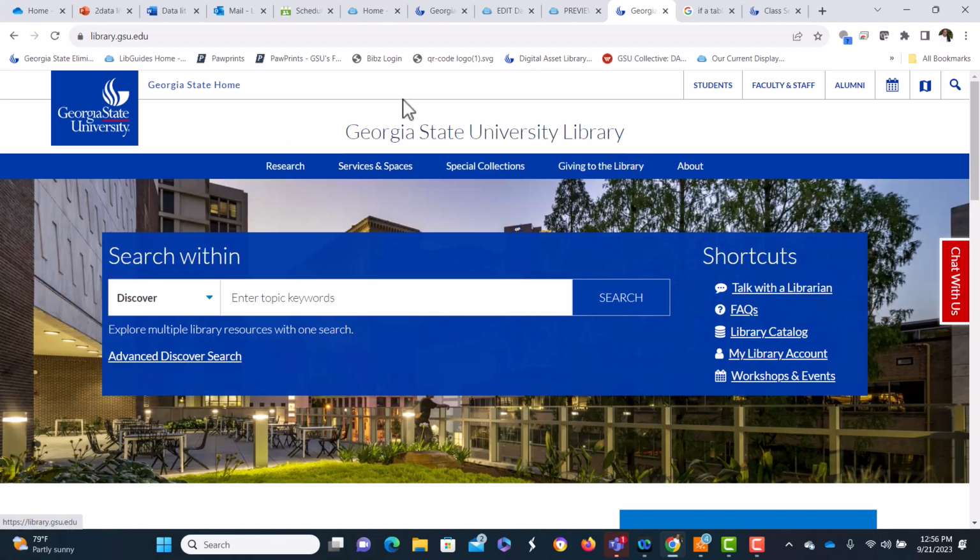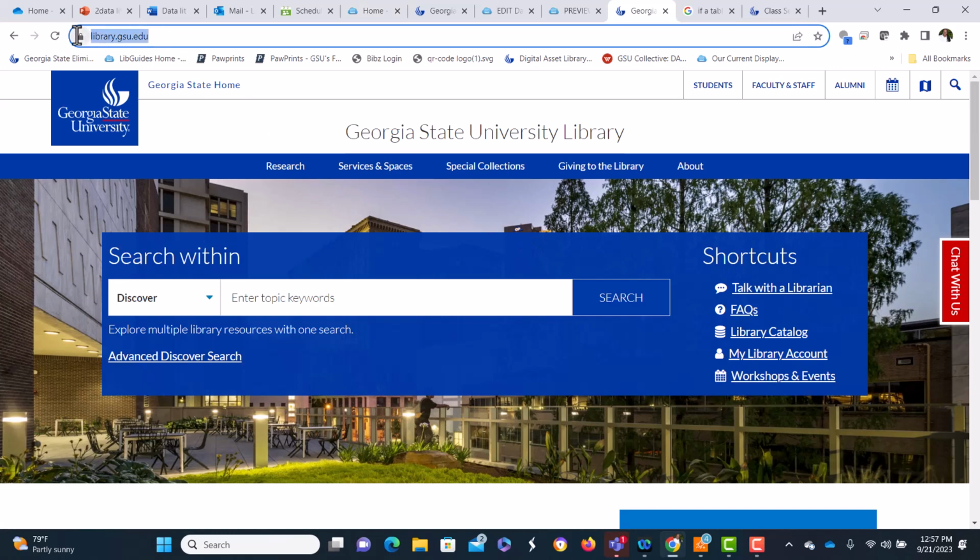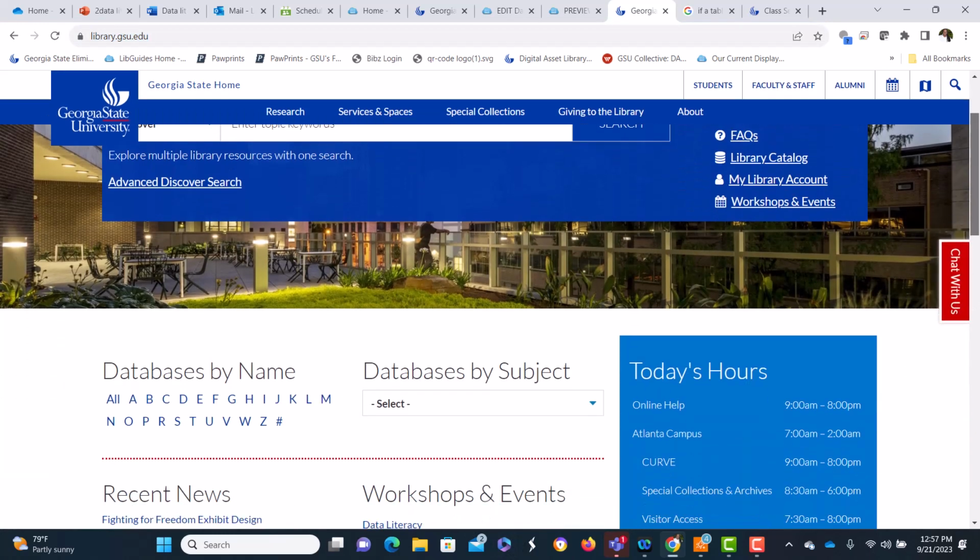Let's find articles for social welfare institutions in the period 1840 to 1940. I'm going to start at the library's homepage, library.gsu.edu. And for that time period, we need a historical database.